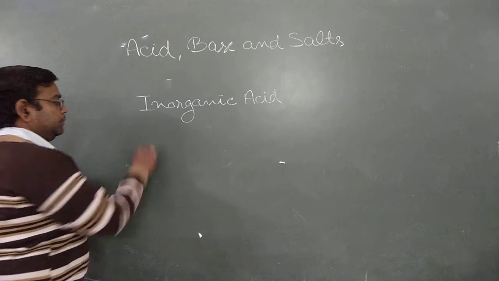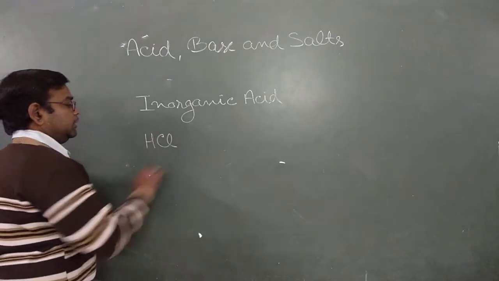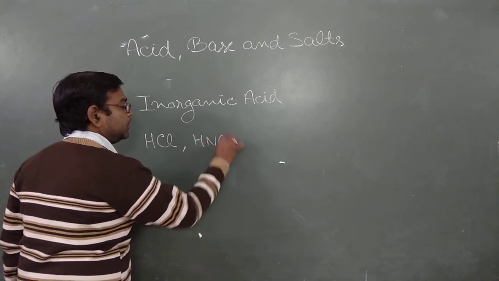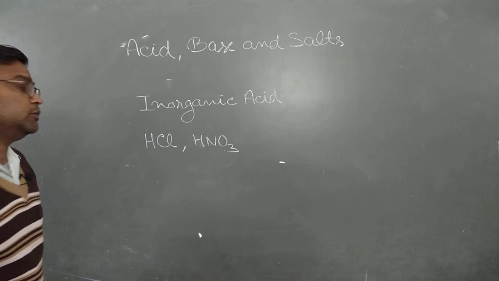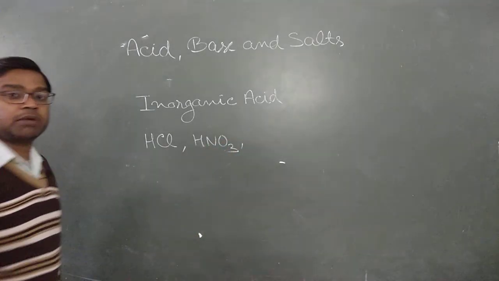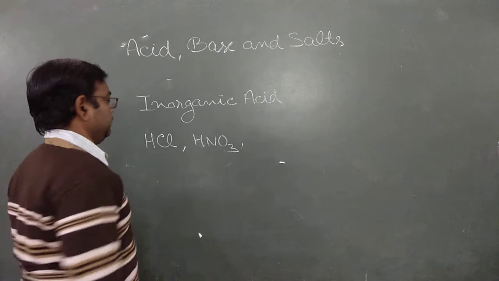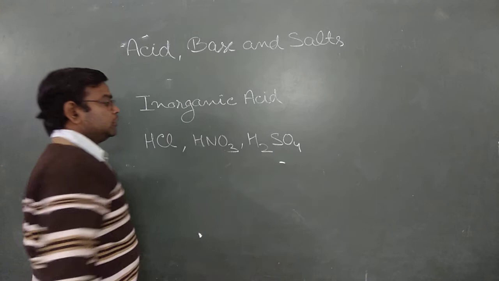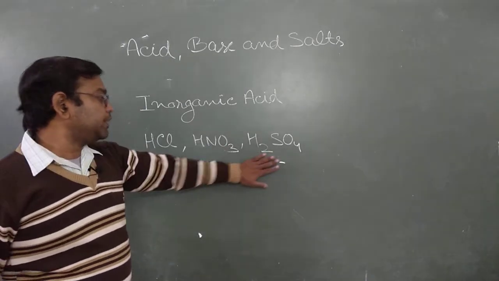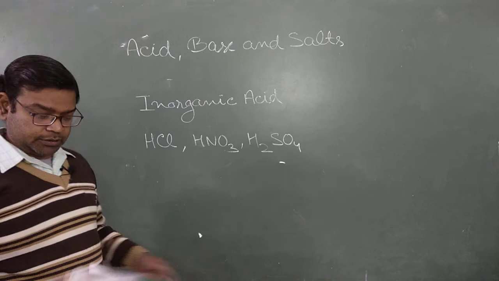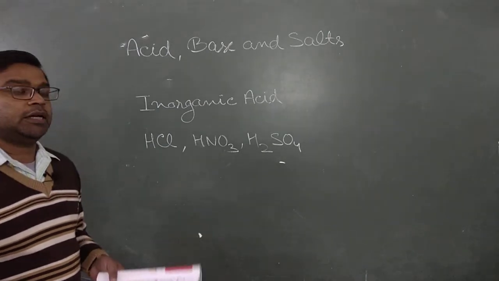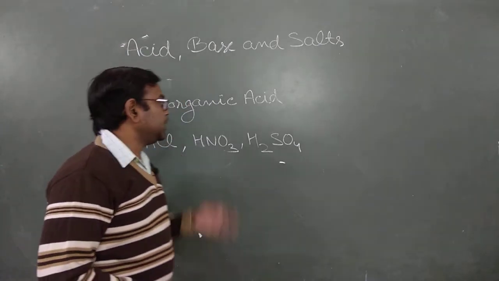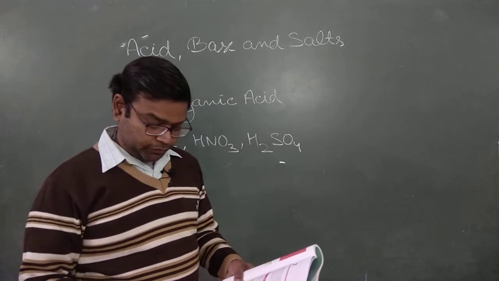For example, hydrochloric acid having formula HCl, nitric acid having formula HNO3. Always remember, in case of a compound there is no symbol, only a formula. Then sulfuric acid, H2SO4. These are the main inorganic acids. Always remember that organic acids are weak by nature and inorganic acids are strong by nature. We will discuss this afterwards.